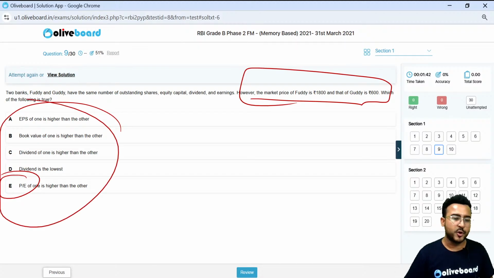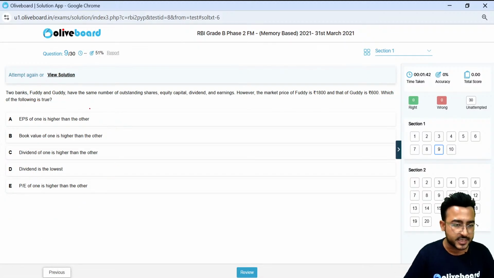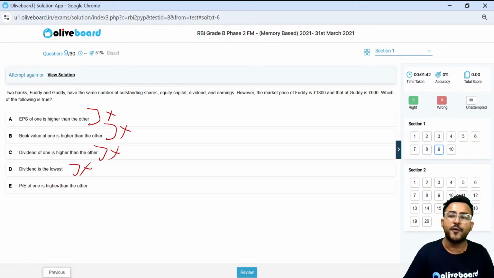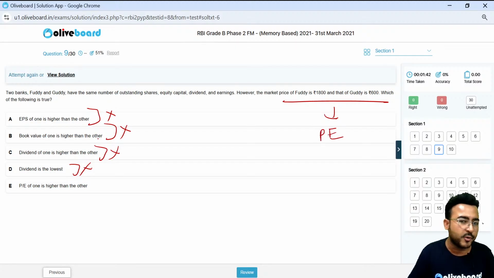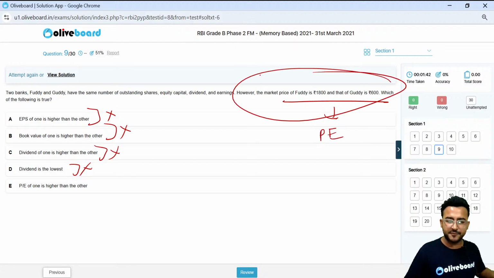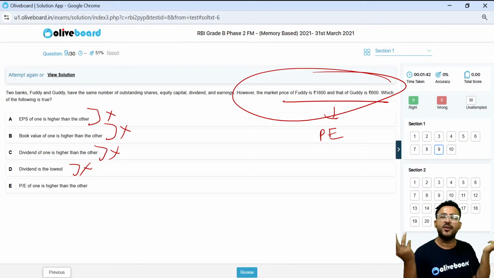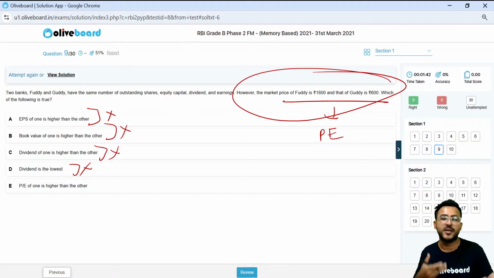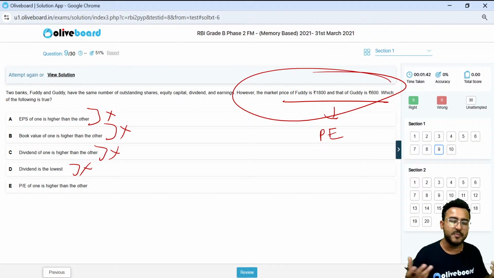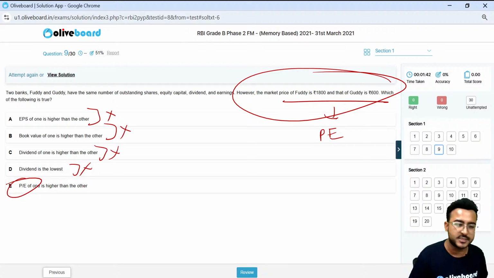For a beginner, what he will do is follow the rejection approach. Here rejected, here rejected, here rejected, here rejected. For a pro, he will be directly looking for PE, कि PE कहाँ पे लिखा हुआ है. Why? Because obviously market price is different. Rest all the things are same. Shares are same, so the per share value will be same only. But if the student is a bit pro, if he is a smart working student, he'll directly look for the P/E ratio in the question.